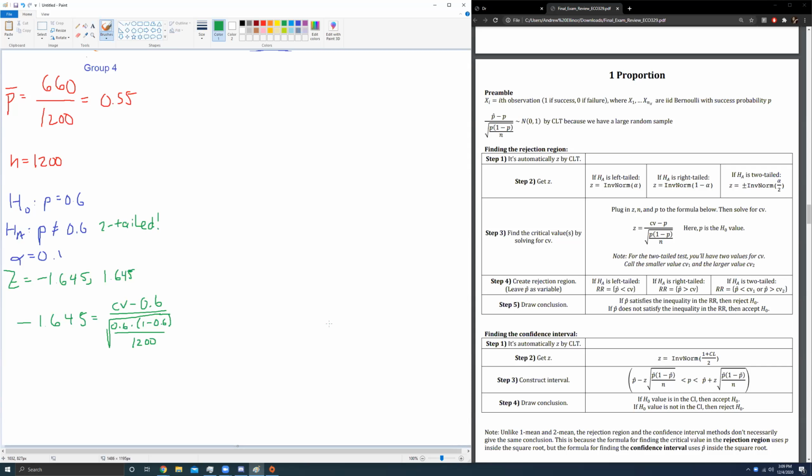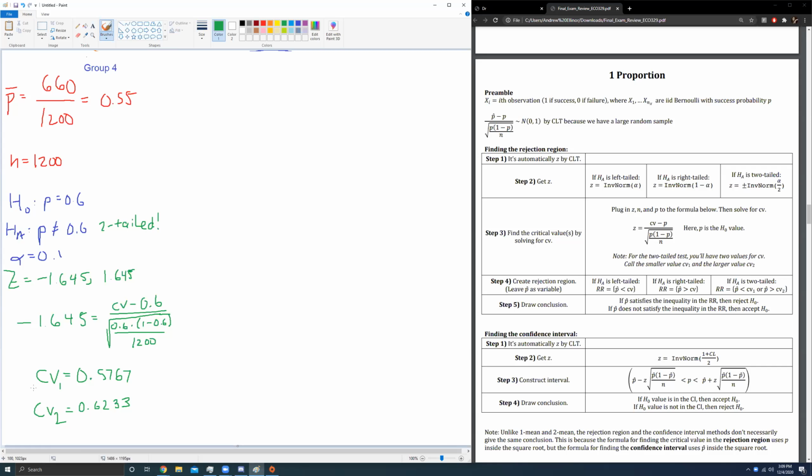I get a lot of people who mess this up when they type it in wrong. CV1 is 0.5767. And so I imagine the other critical value is 0.6233. We call the smaller one CV1. We call the bigger one CV2. And those are your two critical values. Let me double check that. Yeah, that's correct. Okay, cool.